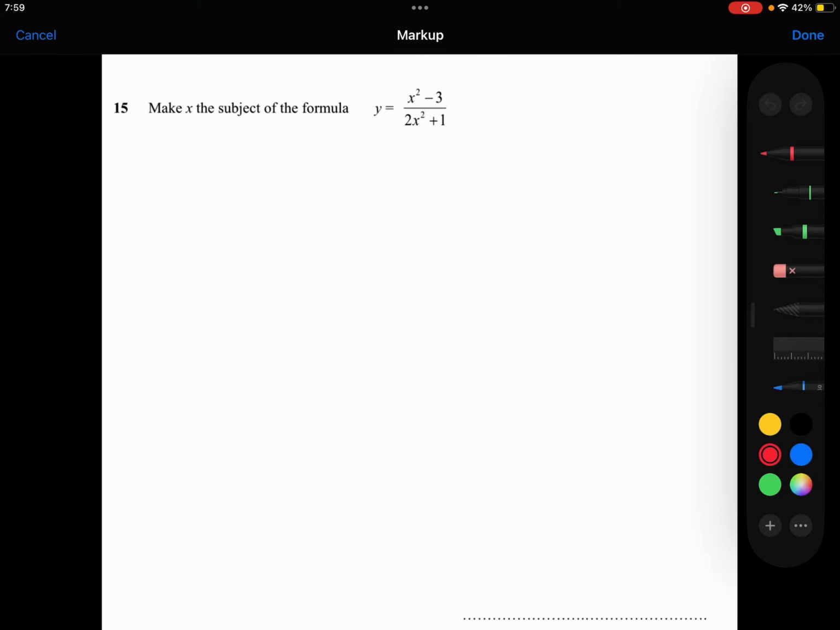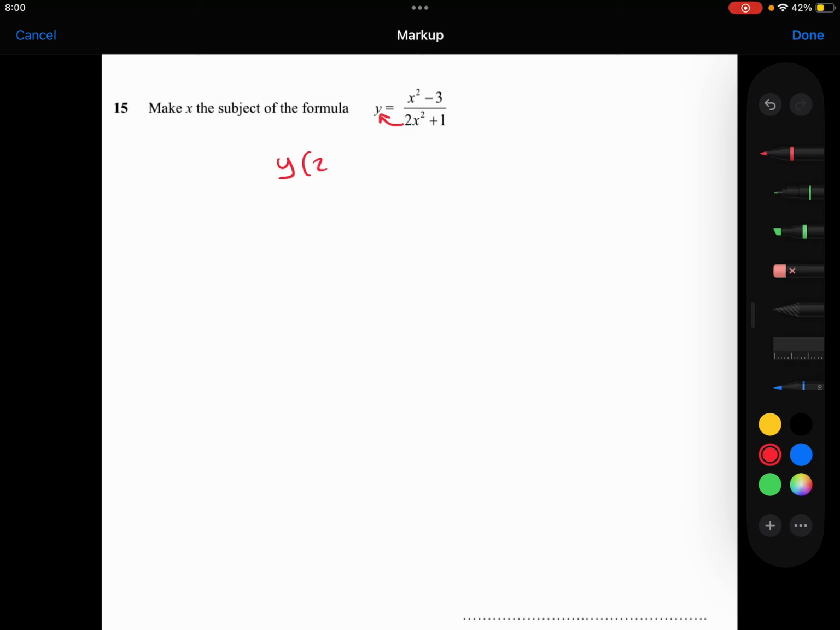Make x the subject of this formula. Notice the x is appearing twice, so we need to bring those x's together. First thing I'm going to do is get rid of this awkward fraction. So I'm going to multiply both sides here by 2x squared plus 1.